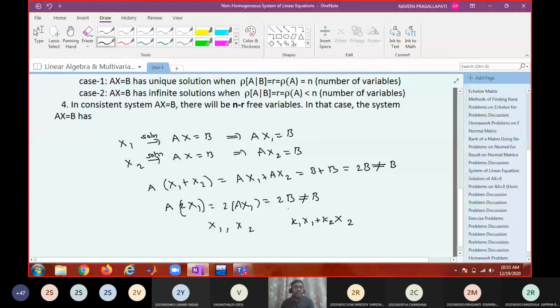Okay, so these properties are not true. Not true means there are some pairs for which they violate these conditions. So this property is not at all there.